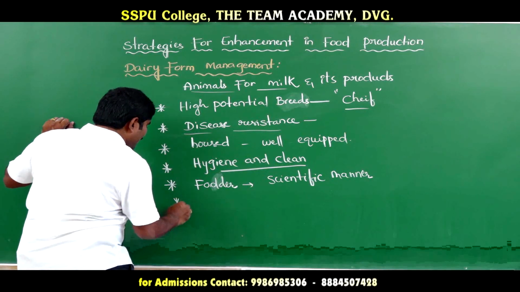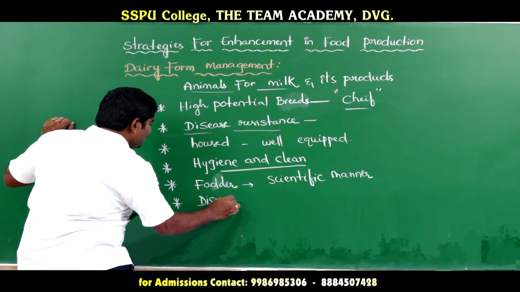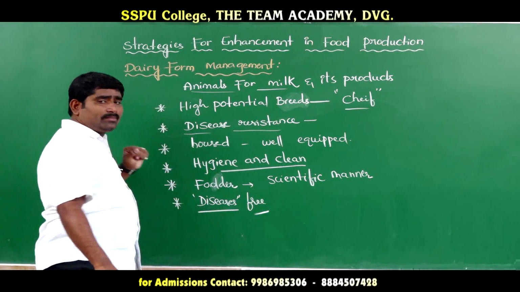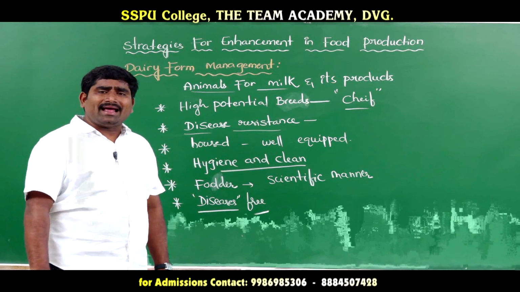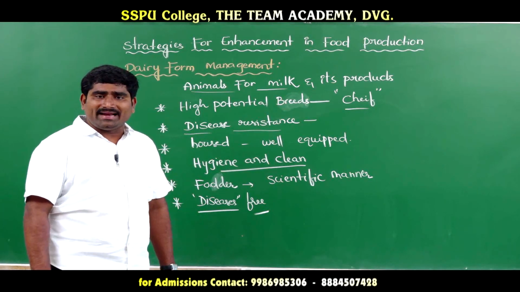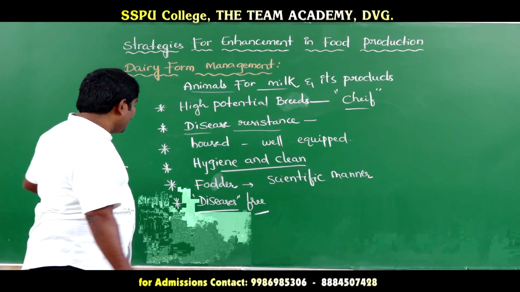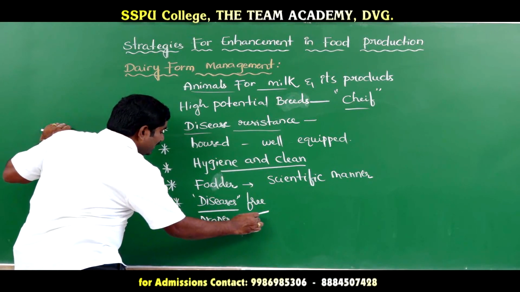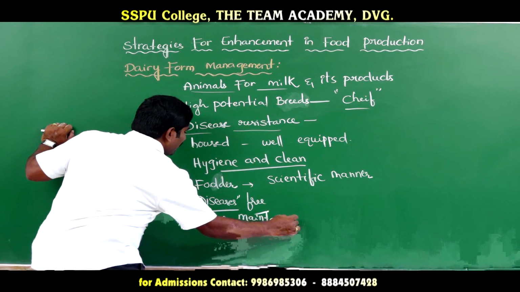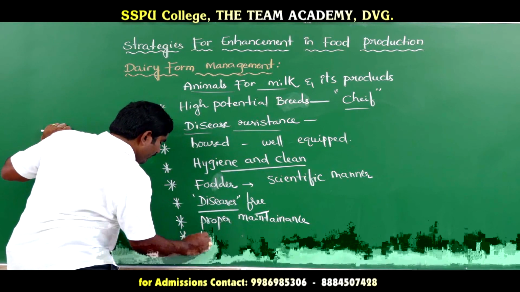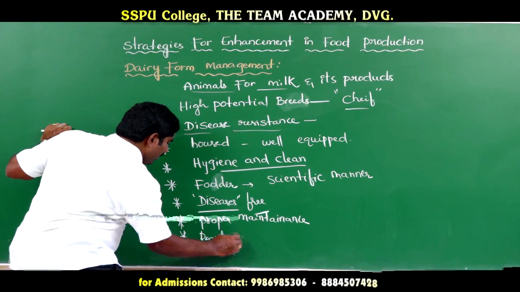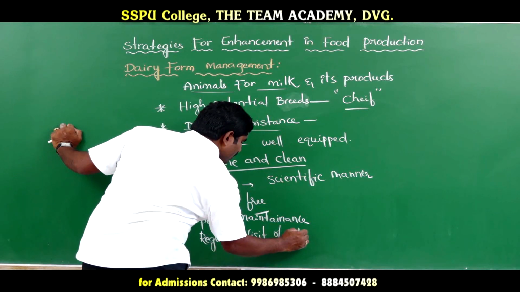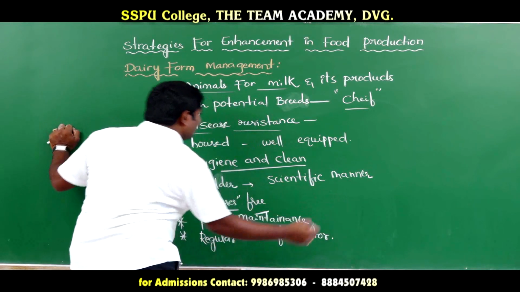And next one is maintenance of disease free animals. This is very, very important to protect the animals. So we have to look after the animals, and they should be disease free. And the last one is proper maintenance of the records and regular visit of a veterinary doctor. So these are the things that are important for dairy farm management.